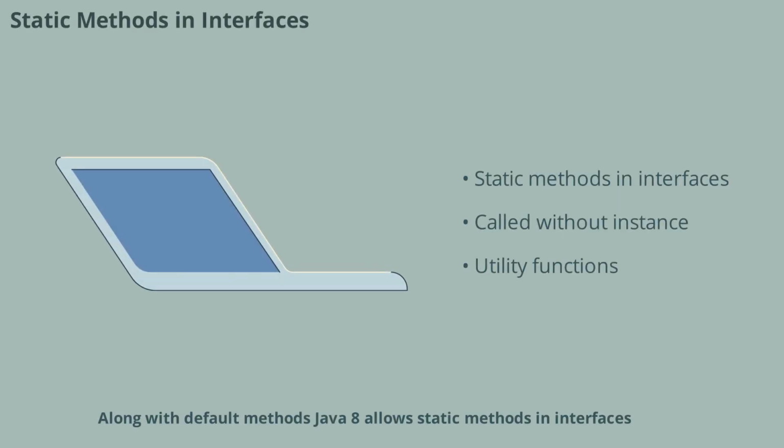Along with default methods, Java 8 allows static methods in interfaces. These methods belong to the interface itself and can be called without an instance.